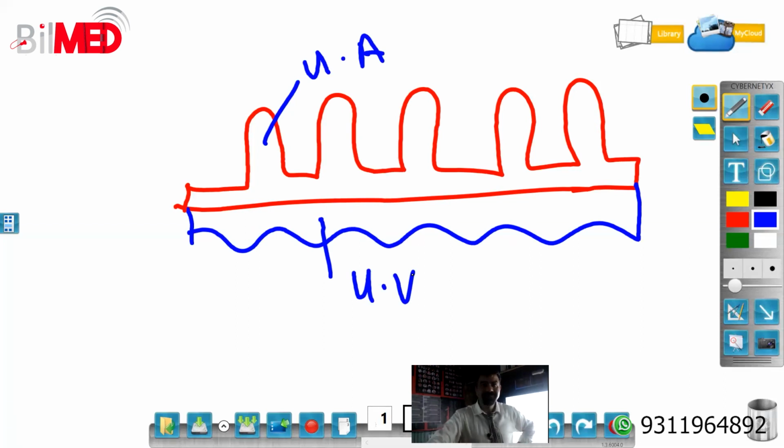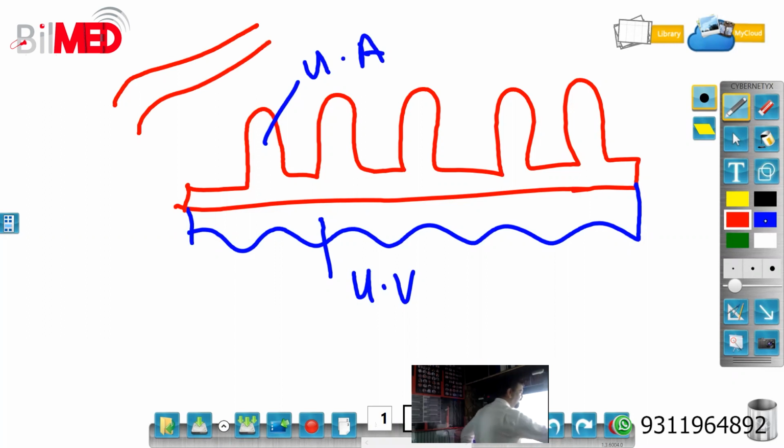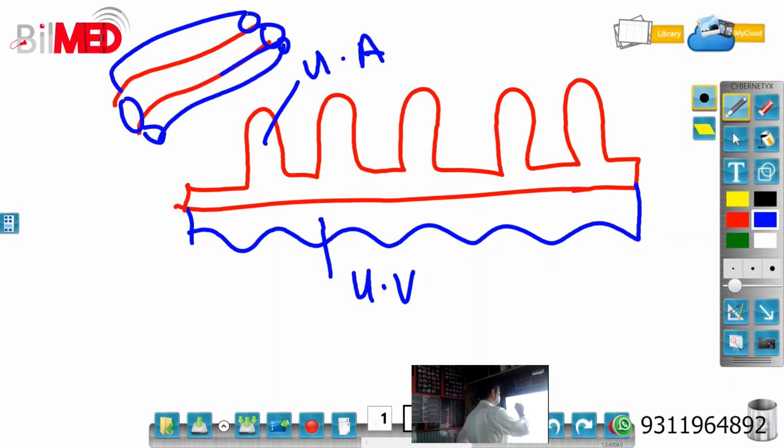Because our positioning of that gate is not kept properly. Now, got it. Very good. Now see, this is the umbilical cord over here. The umbilical cord has 3 vessels. Now see, this is the gate.